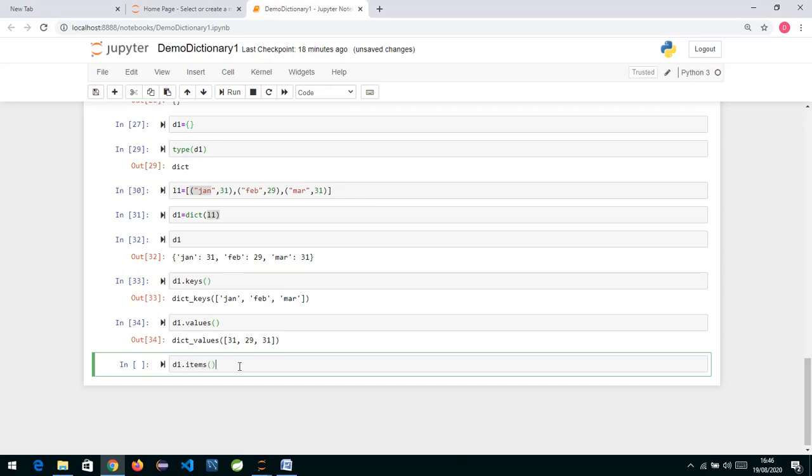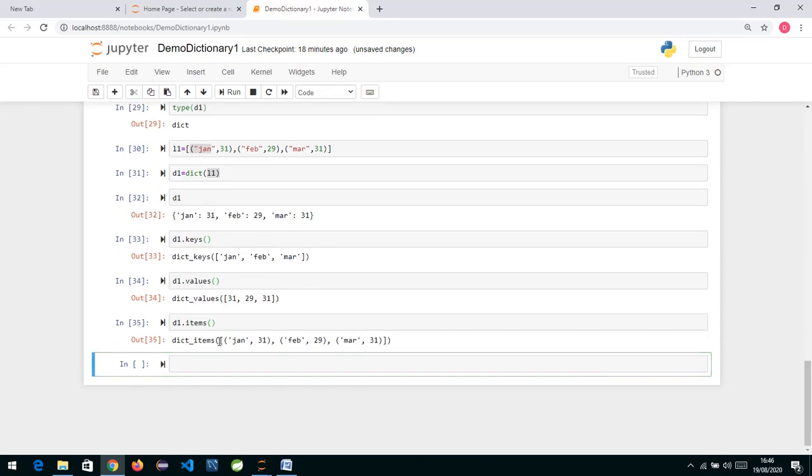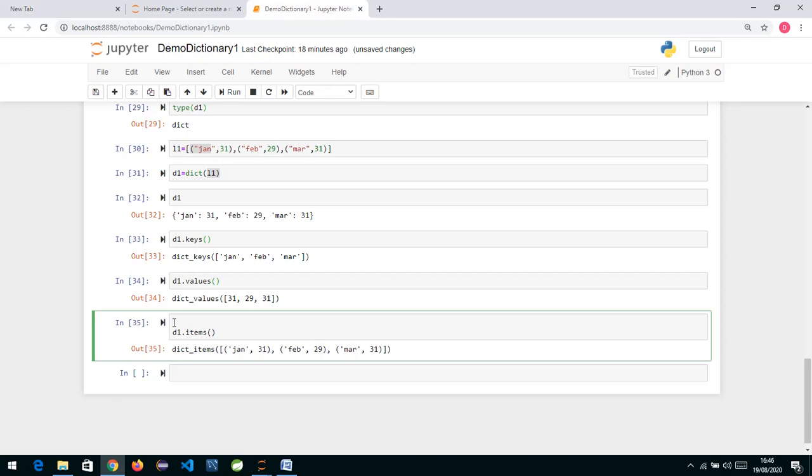Okay, so items is going to give me a list, square bracket, you can see over here, and in that we have tuples. So d1.items is going to give me a list of tuples. In these tuples, if you observe, the key becomes the first value in the tuple, and the value becomes the second. So 0, 1, 0, 1, 0, 1, basically the index I'm talking about. This is my first tuple, in which I have my first key value pair, this is my second tuple, and this is my third tuple.